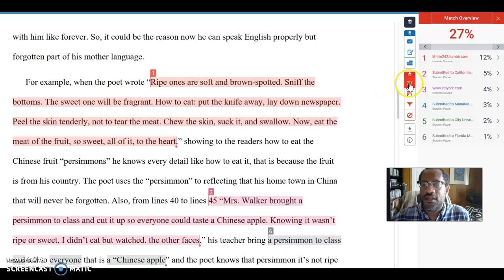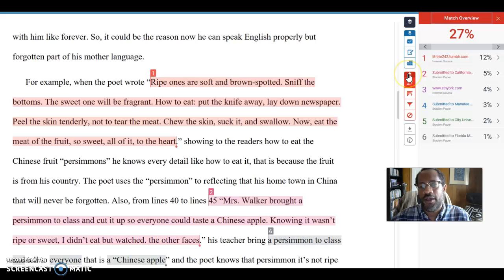On the right-hand side, this is a paper that was uploaded to Blackboard about a poem that we're not talking about. This number is the match overview, the amount of the paper that came from another source. You just click on the button that says match similarity layer, which shows the highlighted parts of what came from other sources.